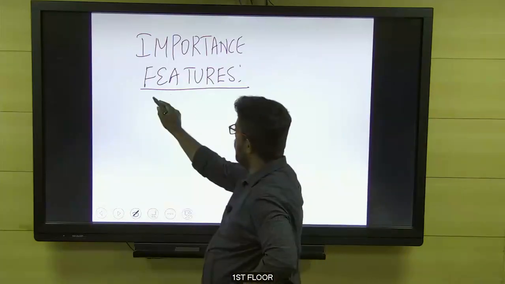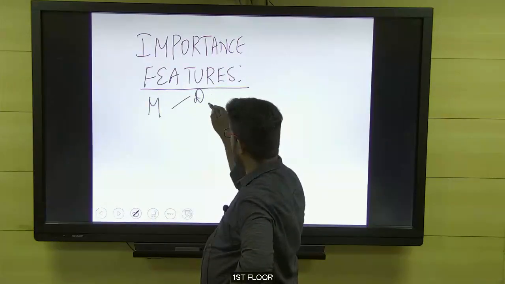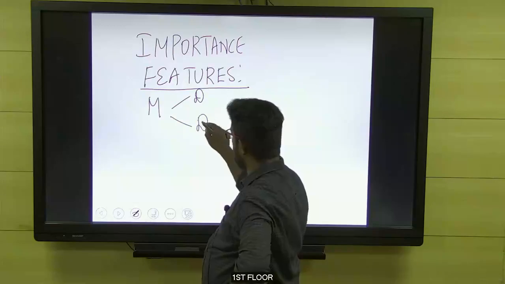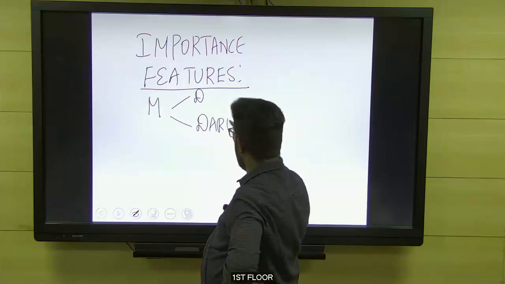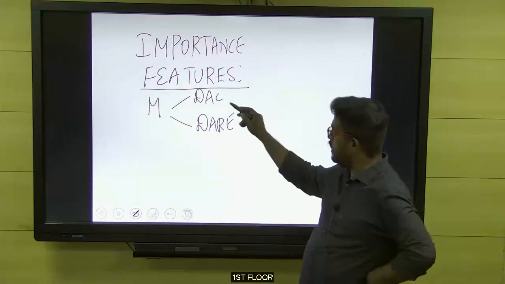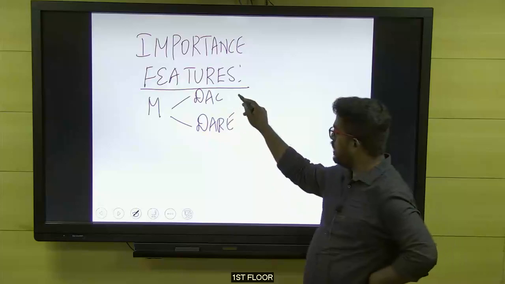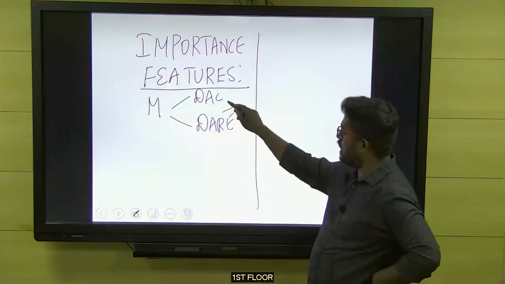Then we learned about the Ministry of Agriculture, made up of two departments. One is the Department of Agriculture and Cooperation. The next one is the Department of Research and Education. The first department coordinates all the agriculture-oriented activities, and the next one coordinates all the research-oriented activities. They release an annual report called Agricultural Statistics at a Glance.